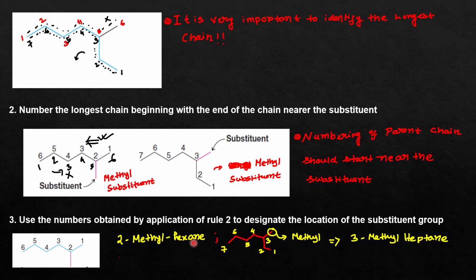So that's why you will write hexane. Remember, I have told you that when you have 6 carbon atoms in an alkane, you call that alkane hexane. Similarly, you can see that the position of the substituent is 3, that is, the methyl group is connected to the number 3 carbon atom of the parent chain. So 3-methyl, and the number of carbon atoms in the parent chain is 7, so 3-methylheptane.